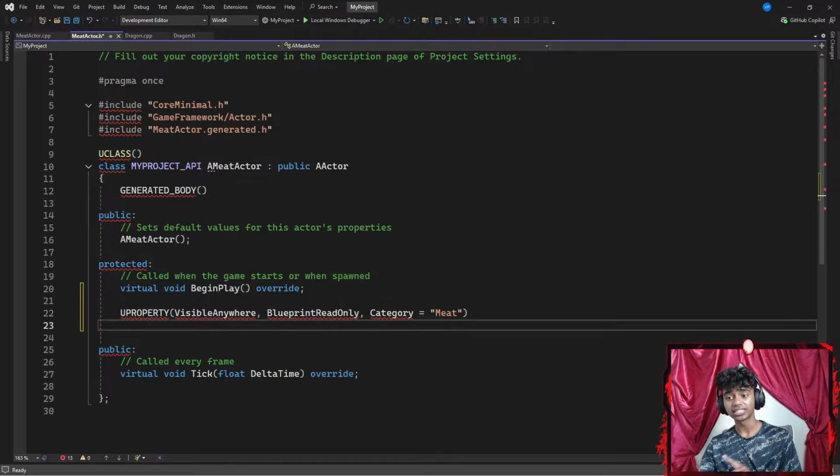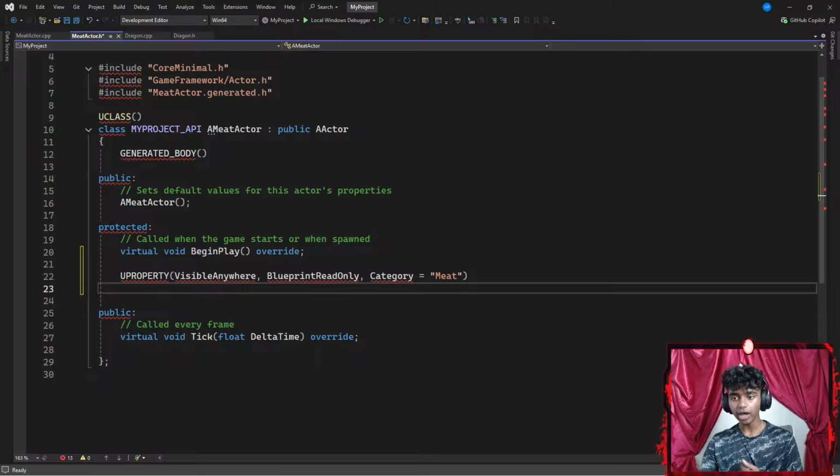Actually, I won't end this with a semicolon. Instead, I'm going to create a UStaticMeshComponent, which is going to be represented by something like a MeatMesh pointer, ending with a semicolon.